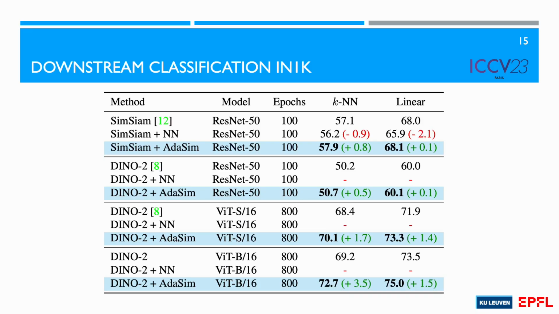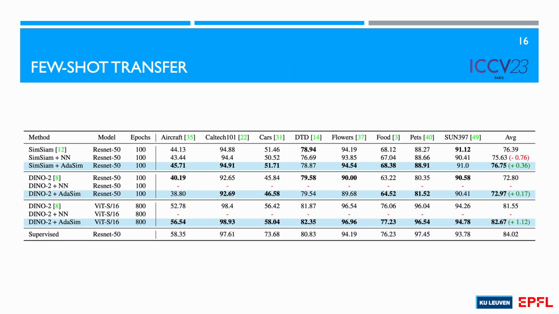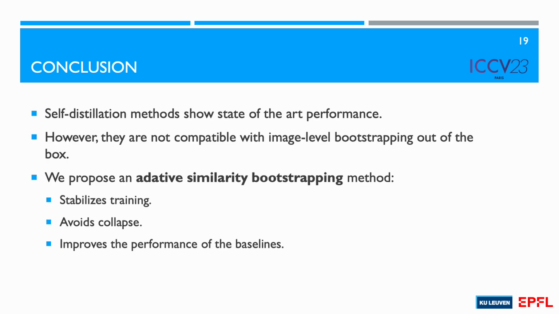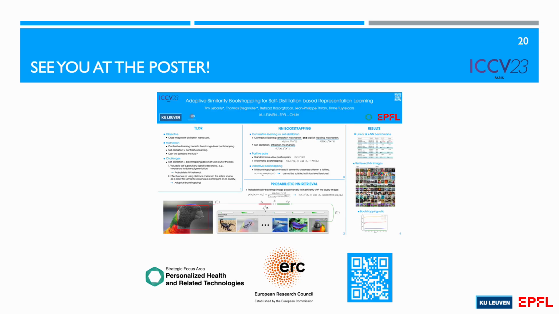I will quickly finish with some results. We observe that our method outperforms the baseline on ImageNet downstream classification as well as few-shot transfer. In conclusion, we propose an adaptive bootstrapping method which is compatible with self-distillation. It stabilizes the training, avoids collapse, and improves the performance of the baselines. Thanks for listening and see you at the poster.